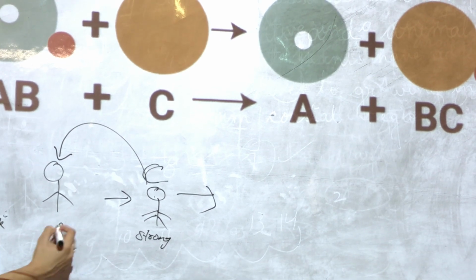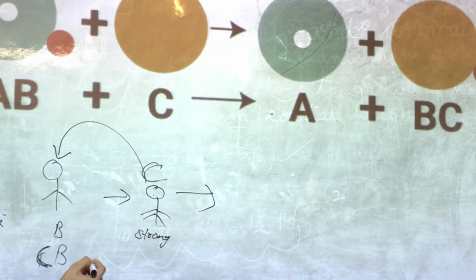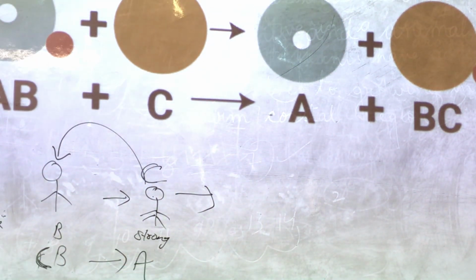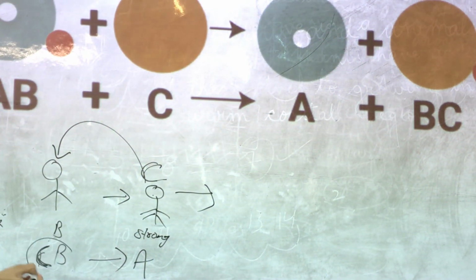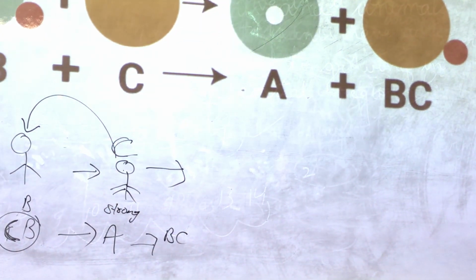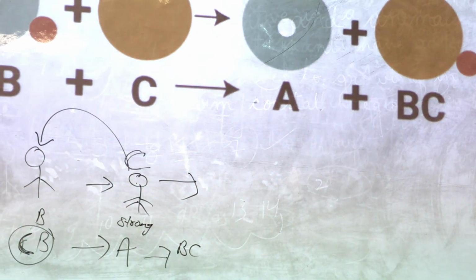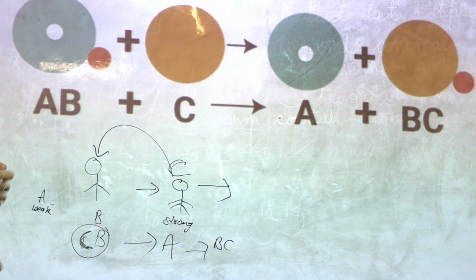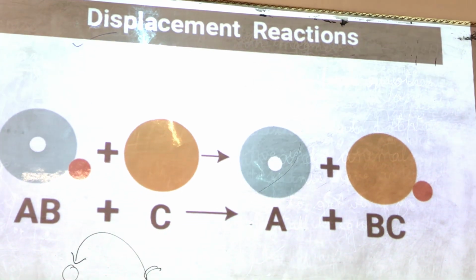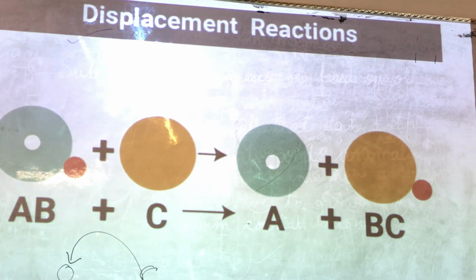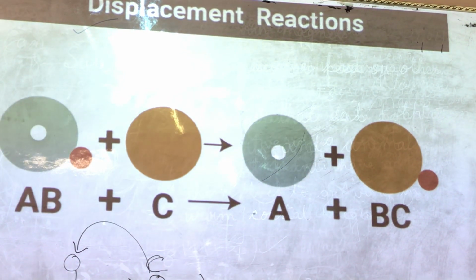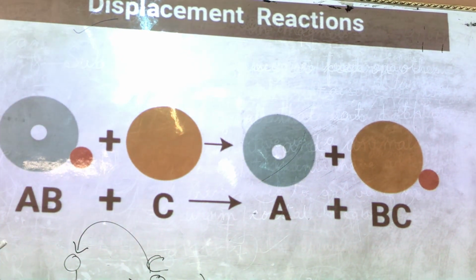So C will now play with B, and they both will pair up and form BC. Such types of reactions also happen in chemistry and we call them displacement reactions, in which one strong metal replaces another weak metal from a solution.